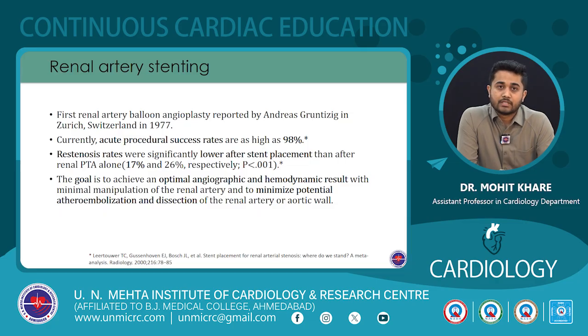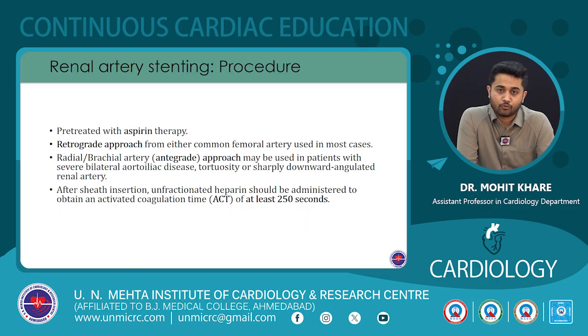Restenosis rates were significantly lower after stent placement than after renal PTA alone, hence emphasizing the importance of placing a stent to achieve better revascularization. So the rates were 17% and 26% respectively. The goal of renal artery stenting is to achieve an optimal angiographic and hemodynamic result with minimal manipulation of the renal artery and to minimize potential atheroembolization and dissection of the renal artery or aortic wall.